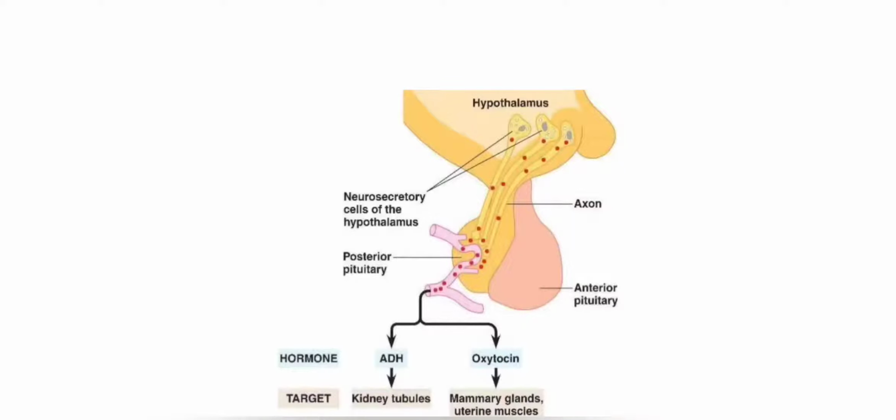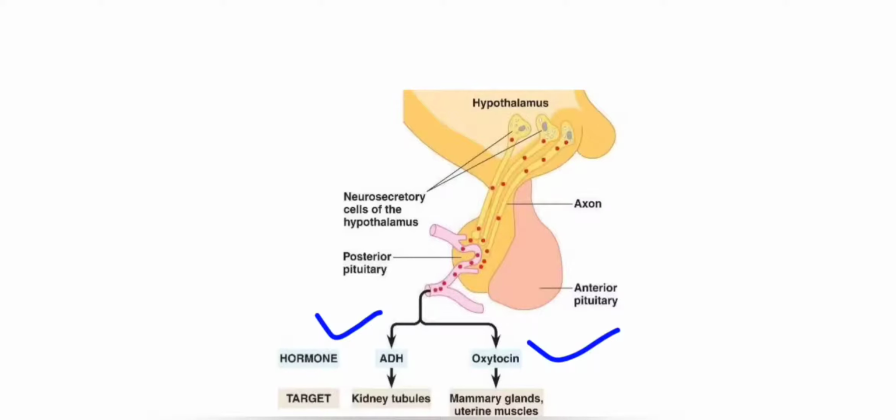Now this diagram depicts the different hormones secreted by the posterior pituitary. The posterior part of the pituitary gland produces two hormones. One is ADH, the other one is oxytocin. ADH is also known as vasopressin. The full form of ADH is antidiuretic hormone.